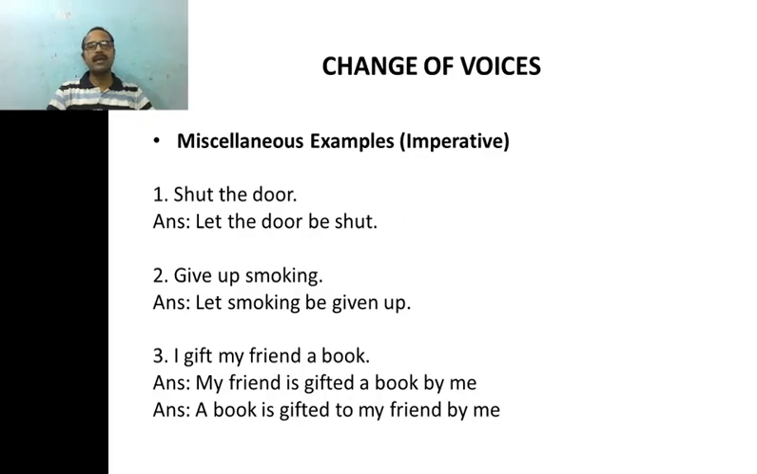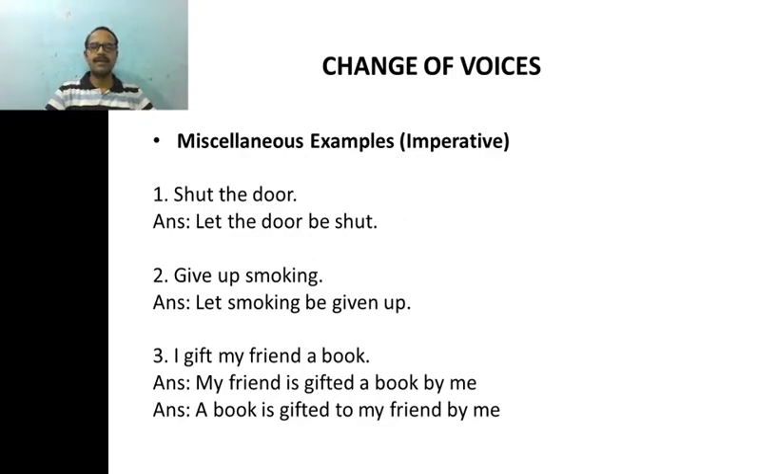Well, to have a better understanding, look at the second sentence. Give up smoking. Now once again, it has the same sentence structure. Give up is the verb. It's a phrasal verb. And smoking is, in a sense, an object.